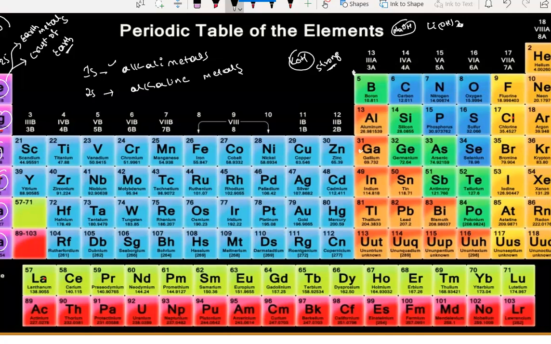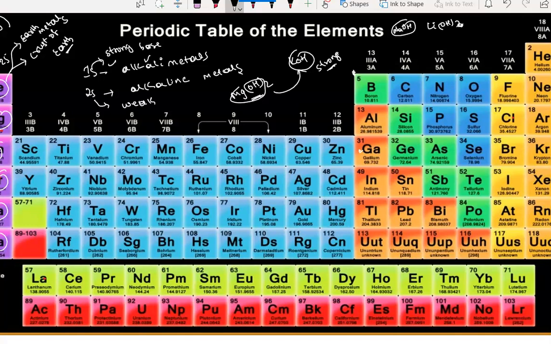So the group 1 elements, when they react with water, form a strong base. That's why they have got the name alkali metals. Whereas the 2s group forms weak bases. Let's say magnesium, Mg(OH)2. The basic nature of Mg(OH)2 is very weak compared to KOH.